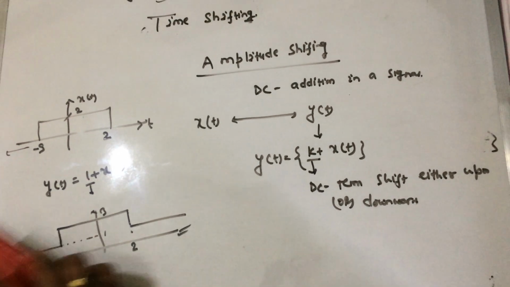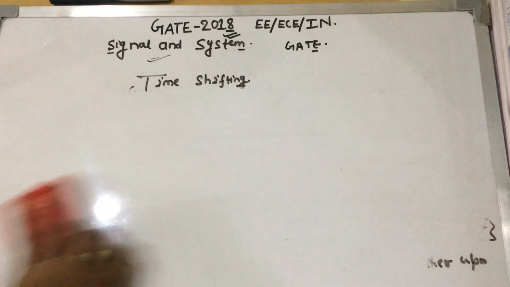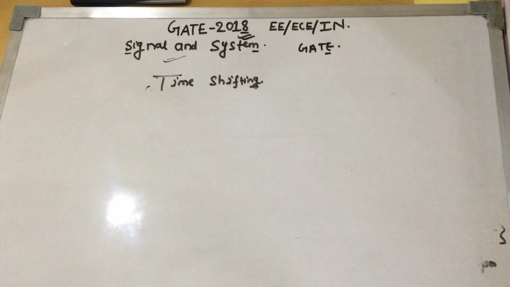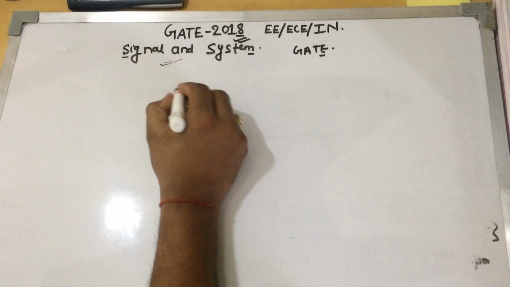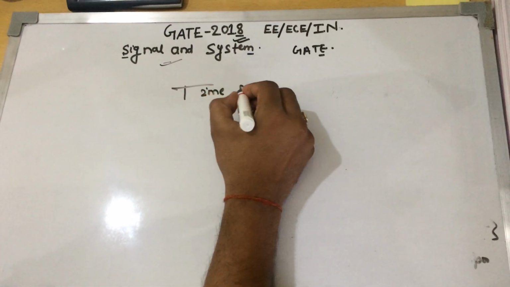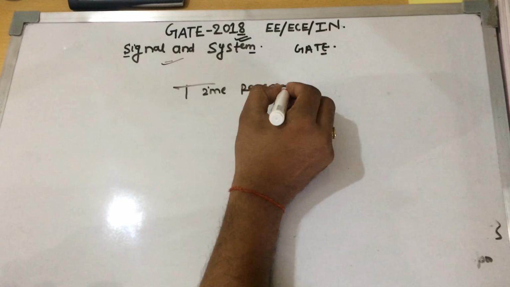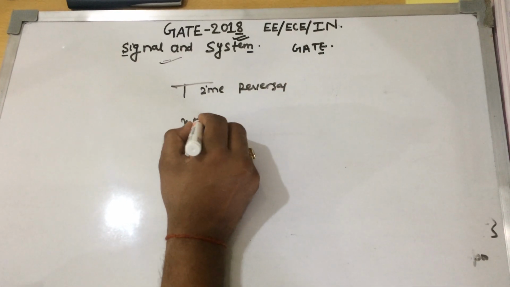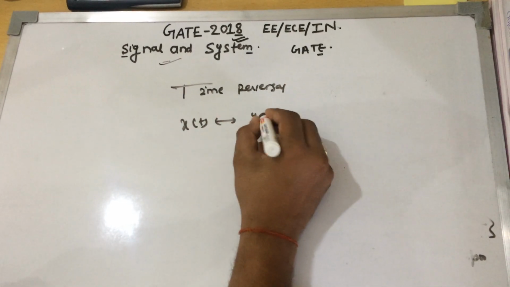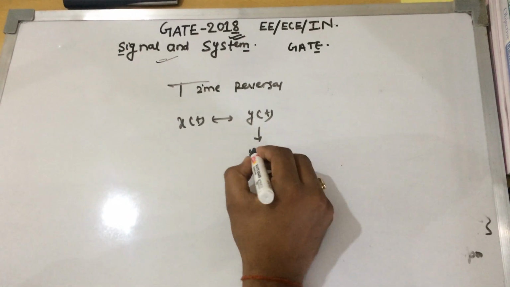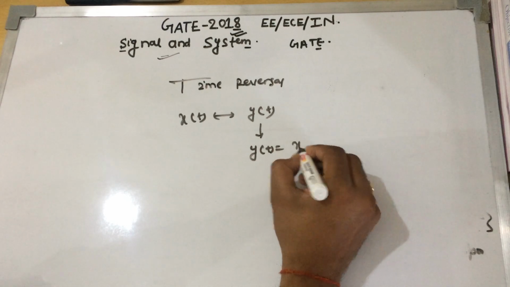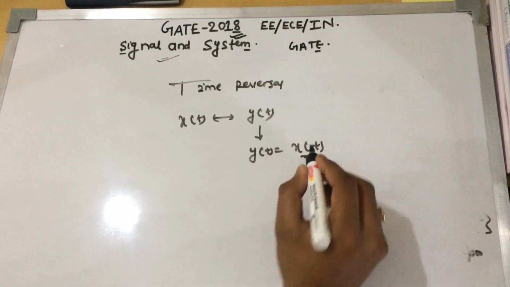Now we will discuss the fourth property, known as the time reversal property. If x of t is a signal which gives y of t as output, then y of t is equal to x of minus t, that is reversal.